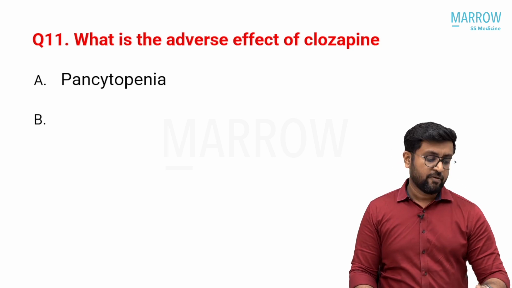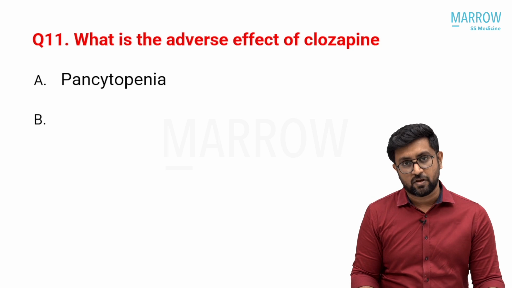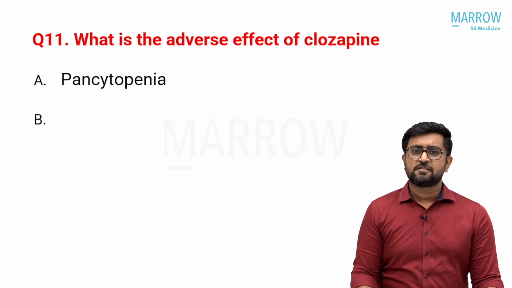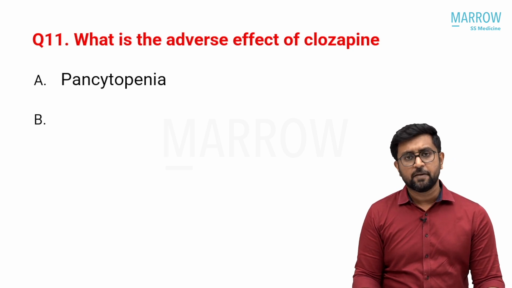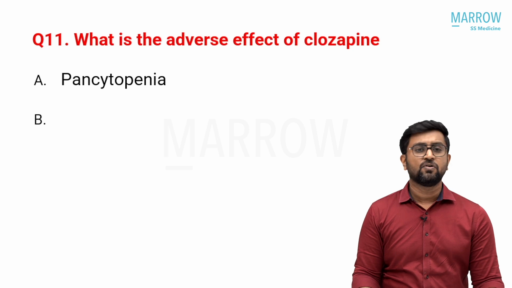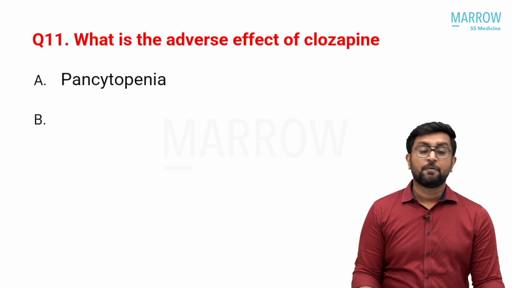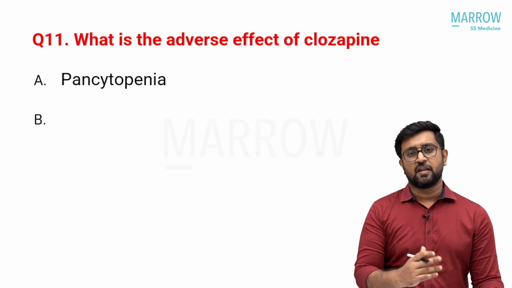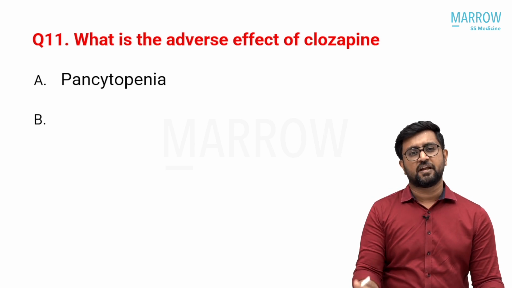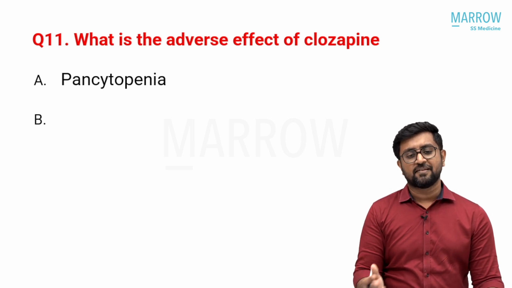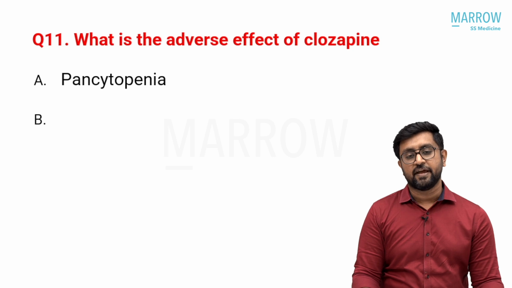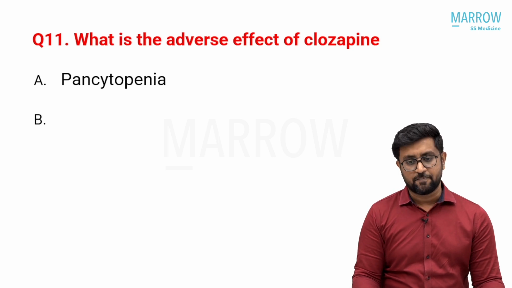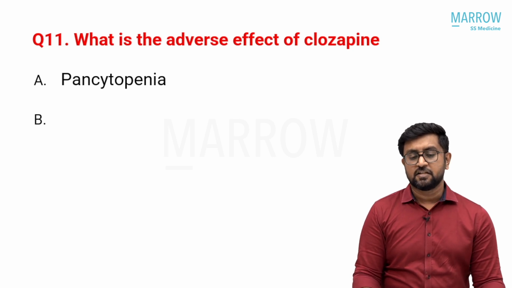Clozapine is safe all the way, but clozapine causes severe pancytopenia. That is why nowadays the majority give quetiapine instead of clozapine. Quetiapine also has dopaminergic blockade, but the side effects, because of movement disorders, are much lesser than many other antipsychotics, and it doesn't have much side effect like clozapine. Severe pancytopenia is not seen with that. That is why I used to prefer it over clozapine. So the answer is pancytopenia.